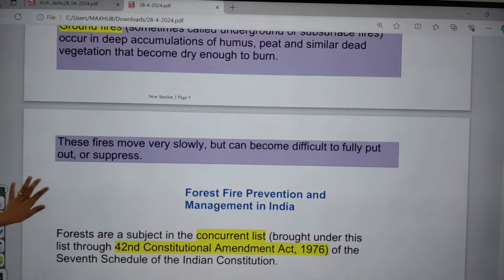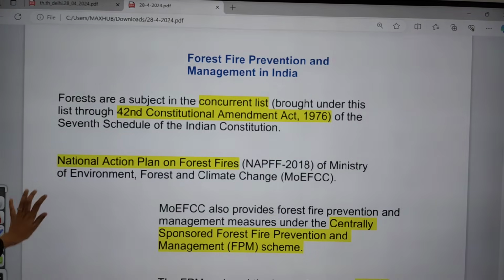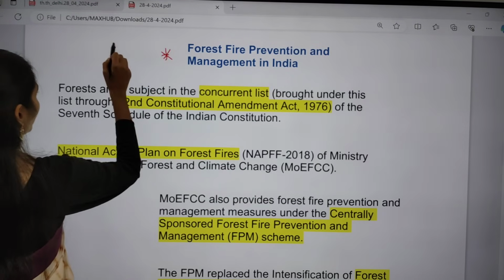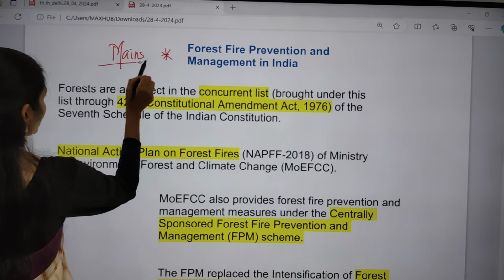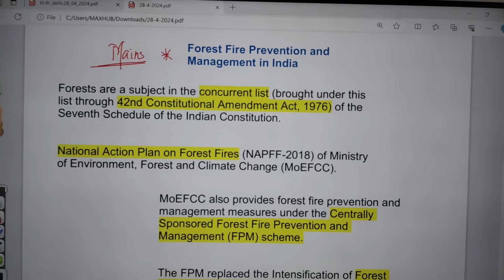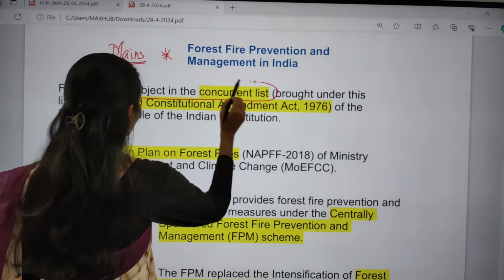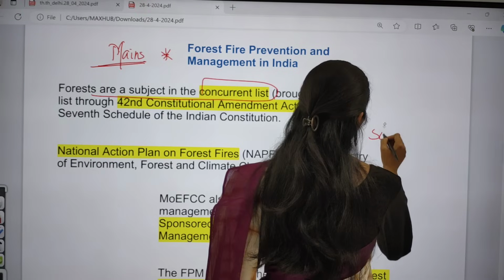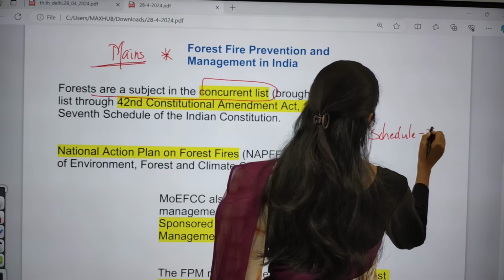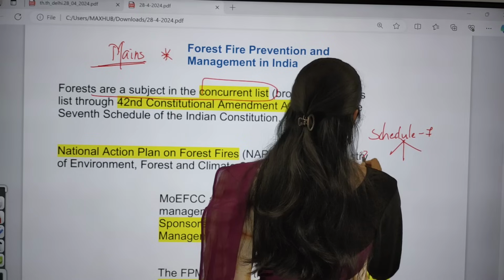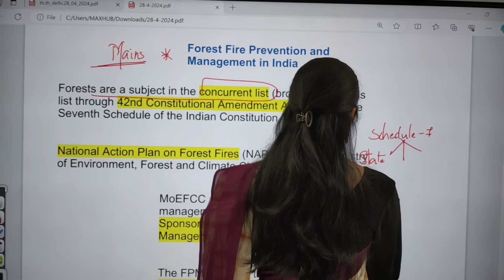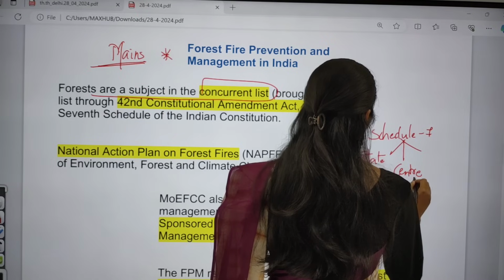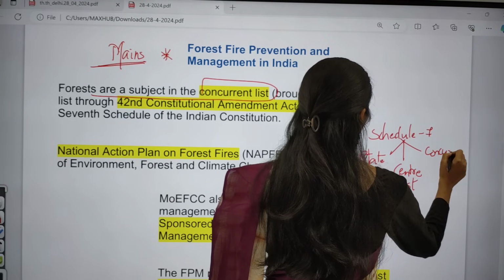And now let us see some more important things, like how we go about prevention and management of these forest fires in India. This part is important for your mains. So how can these forest fires be prevented and managed? The first point is that forest is a subject in the concurrent list. As you all know, we have Schedule 7 of the Indian Constitution, which talks about different lists. The first is the state list, the second is the central list, and the third is the concurrent list.